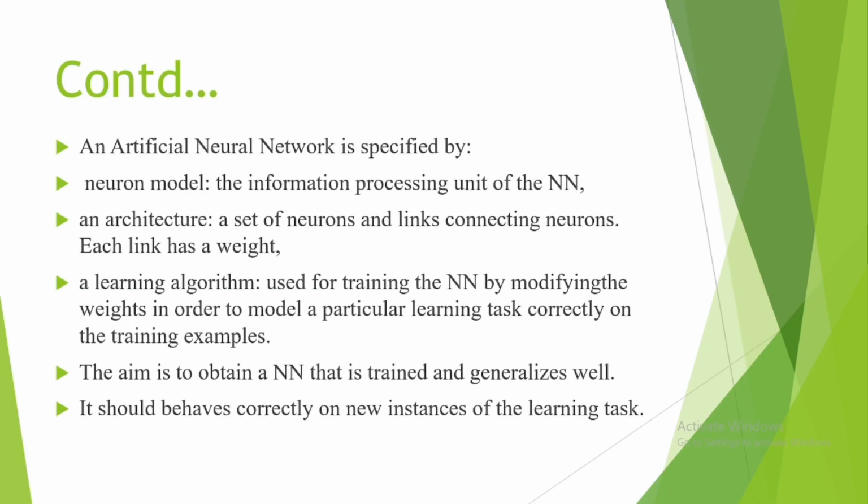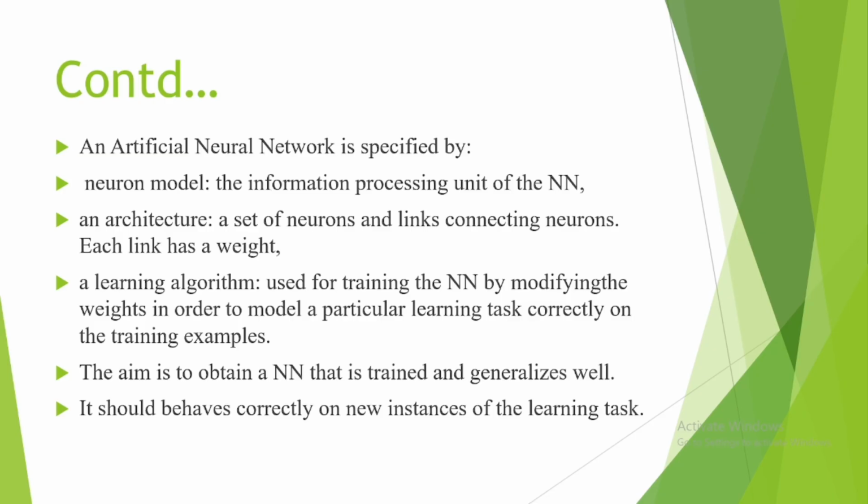An artificial neural network is specified by a neuron model, the information processing unit of a neural network; an architecture, a set of neurons and links connecting neurons, where each link has a weight; and a learning algorithm used for training the neural network by modifying weights in order to model a particular learning task correctly on the training examples.